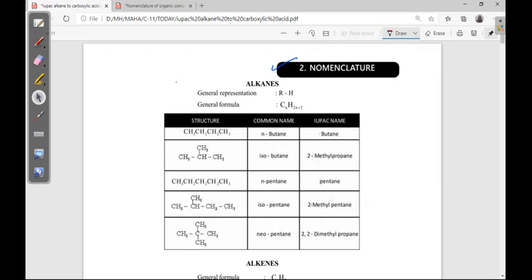The alkane general molecular formula is CnH2n+2. The general representation is RH, where R means alkyl. How does it come? The general molecular formula of R will be CnH2n+1.